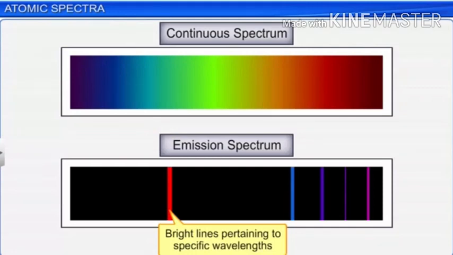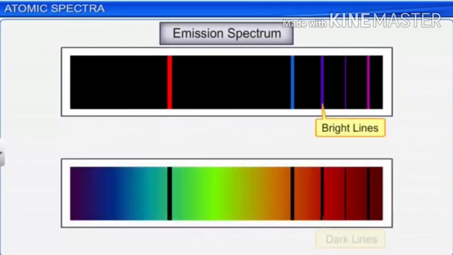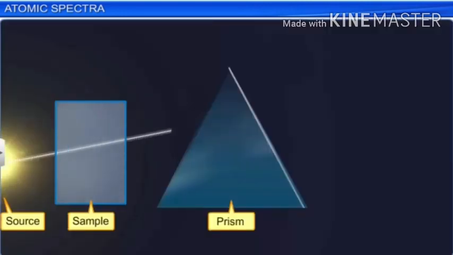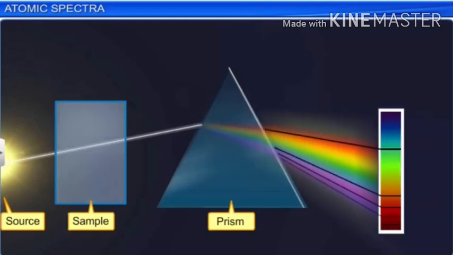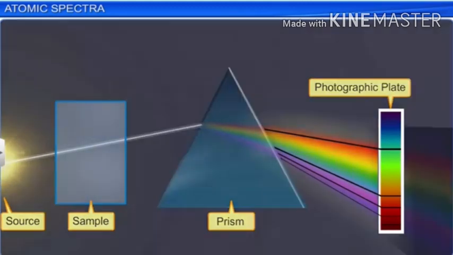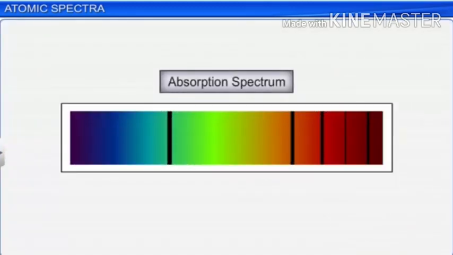The photographic negative of the emission spectrum will give us the absorption spectrum. We can obtain the absorption spectrum by passing white light through a sample and then through a prism, and if it is subjected to a photographic plate, we will get lots of bright lines with lots of dark spaces in between.